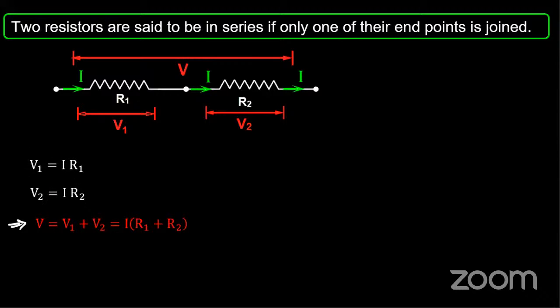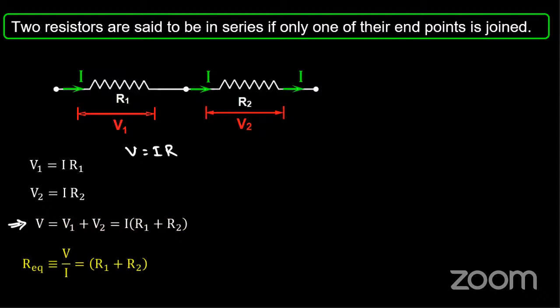So we know V1 from Ohm's law, we know that V is equal to I into R. From there, we can calculate V1 as I times R1, V2 as I times R2. So V will be equal to I R1 plus I R2, that is I into (R1 plus R2). So the R equivalent will be equal to V by I, that is R1 plus R2.